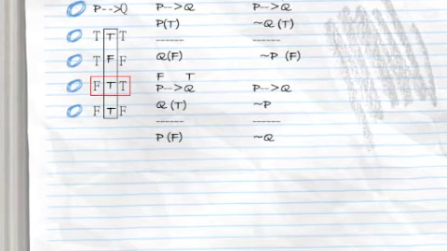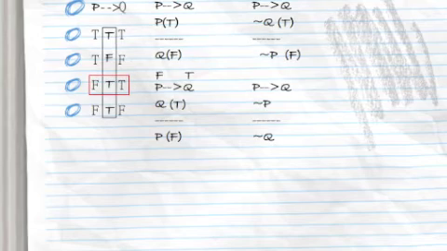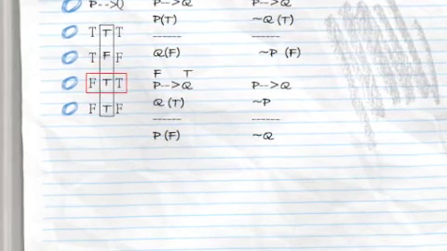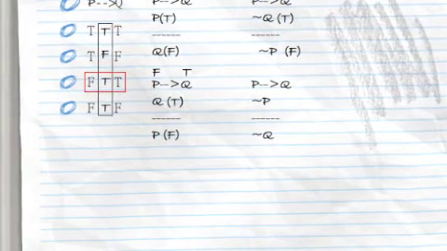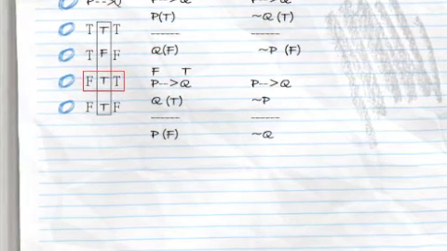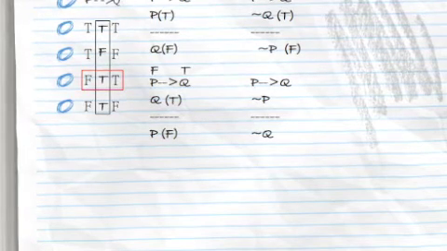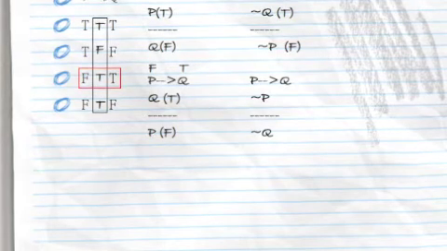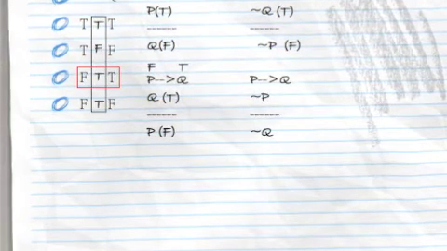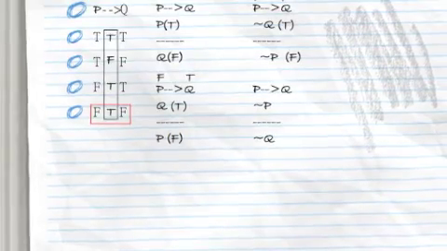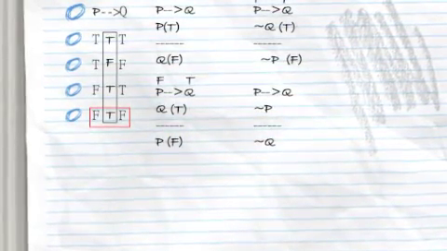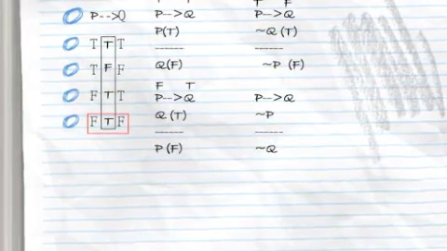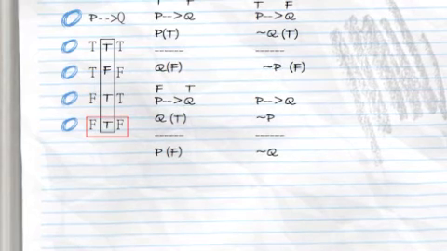Now the same is true for the argument which kind of looks like modus tollens but isn't, and that's the denying the antecedent argument form. So you can run through the same steps and verify for yourself that if the conclusion is false and the second premise is true, then the pattern that you get above is false, true. So that establishes, I think, the third line of the truth table and leaves open the question: what about the last line of the truth table, where you have false and false?